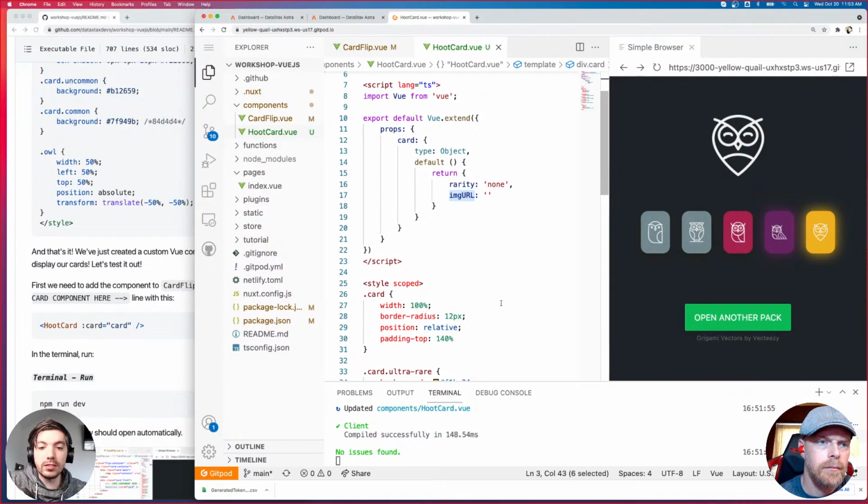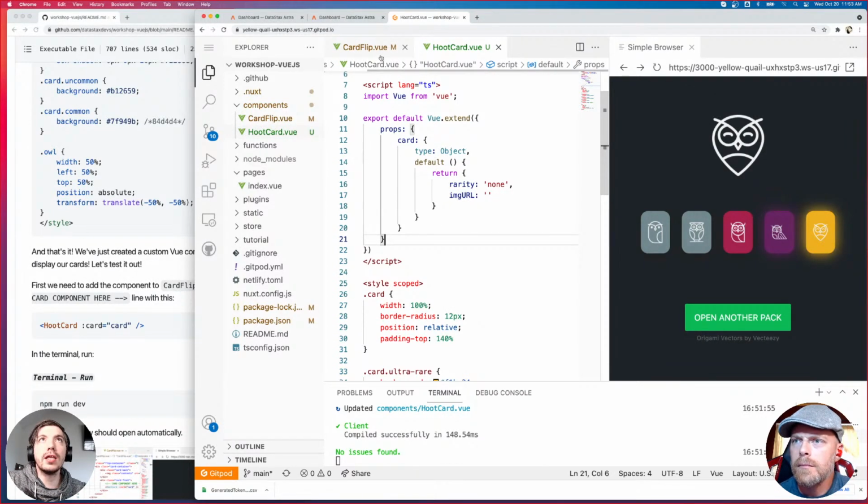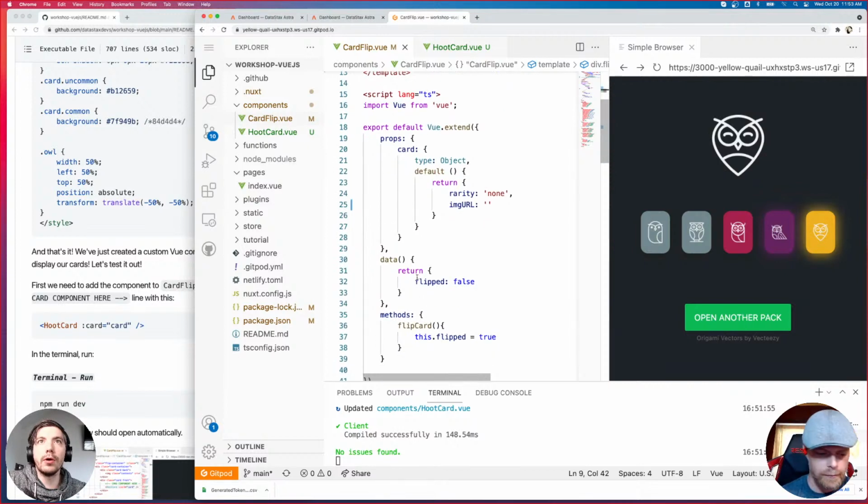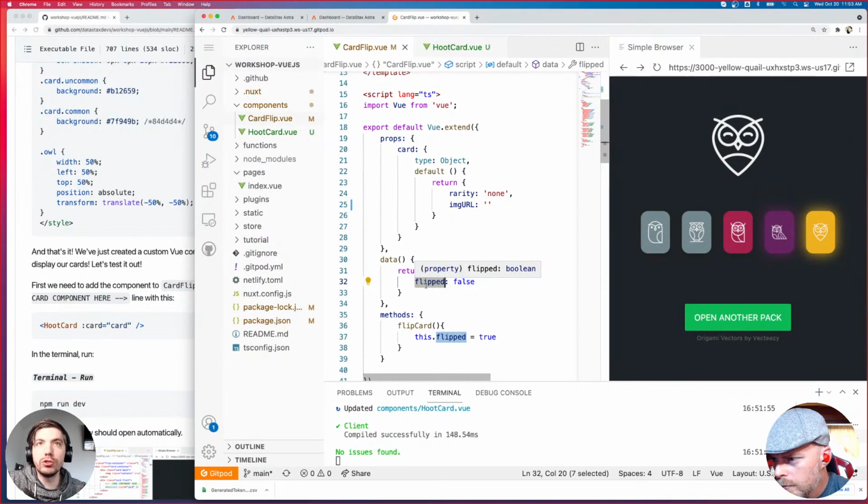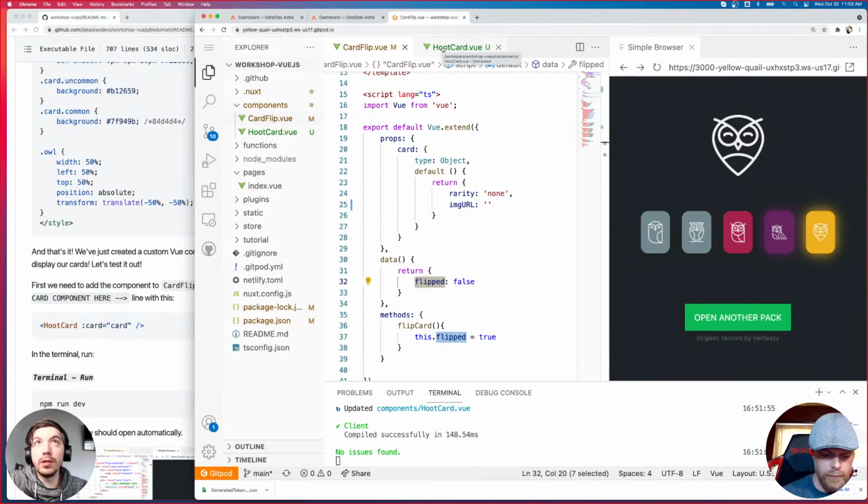Oh yeah, Simon, that's a good point. Yes. You need the data if you want to alter the values. Thank you. Yeah, so just like I used a data value for our state, where we're going between flipped is true or false. If you want to mutate this data in any way, you do need to have it as a data value. You cannot mutate the props. If you're not mutating the props, if you're not mutating that data, then you can use the props directly, it looks like. Daniel, looks like you fixed it. Awesome.